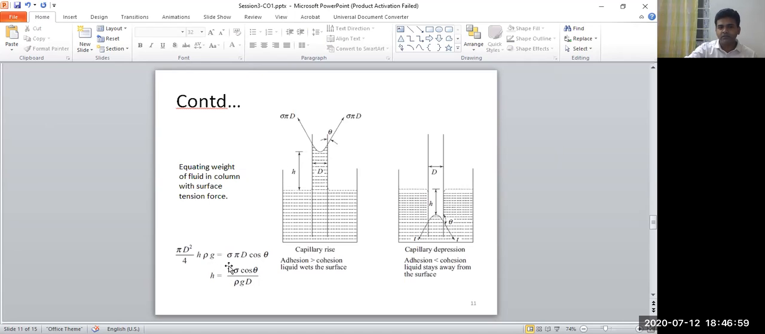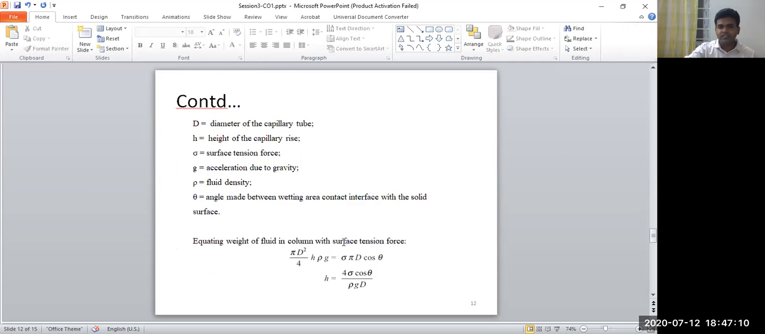So how can this be obtained? By equating the weight of the fluid in this column with the surface tension forces. So this is the same thing that I discussed.